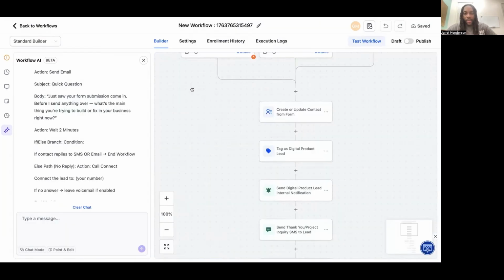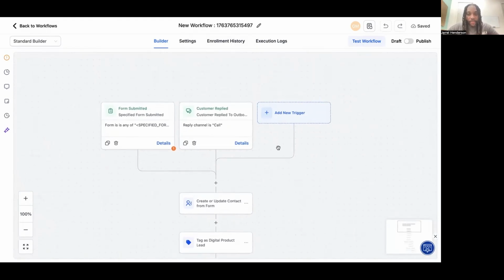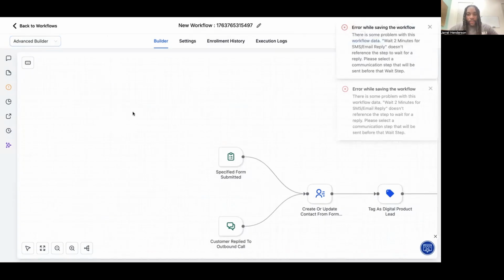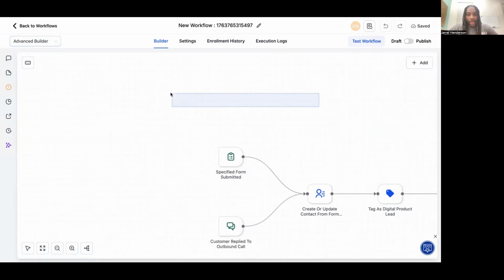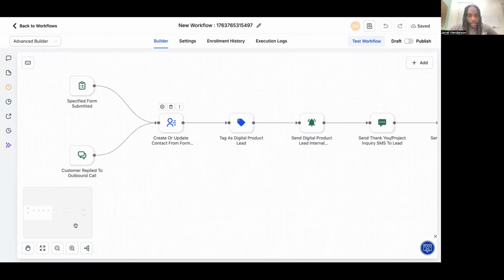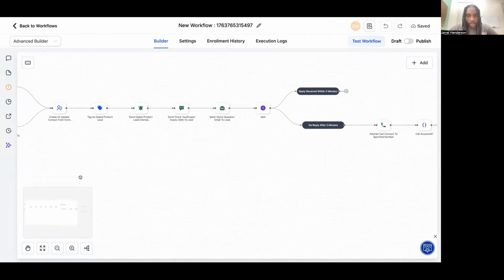Oh, and this one is done. This is done. And I like looking at it in the advanced workflow builder. It's done though. What did I tell it to do?